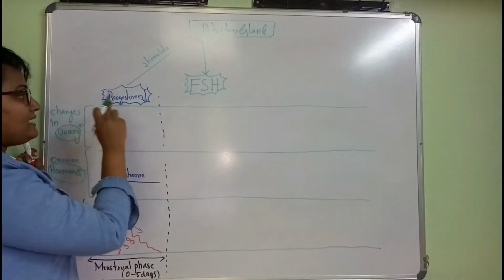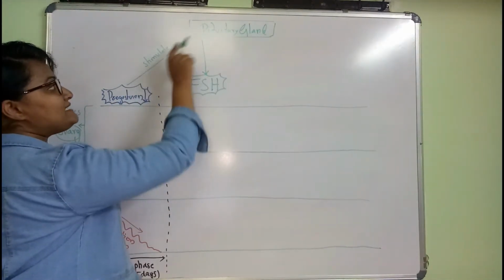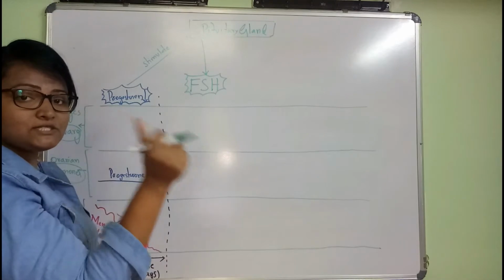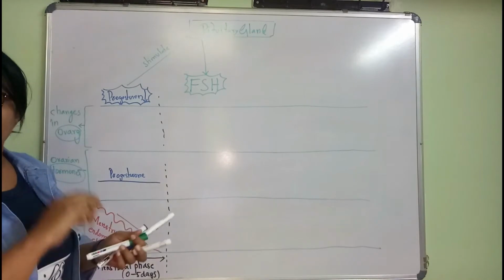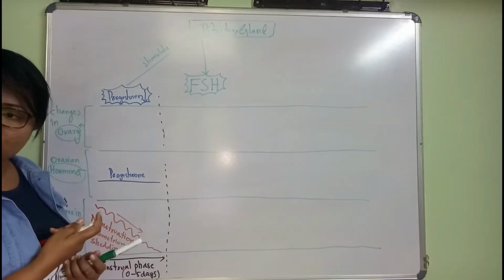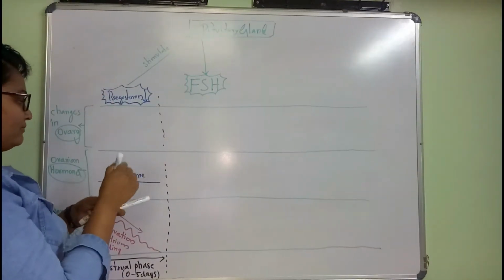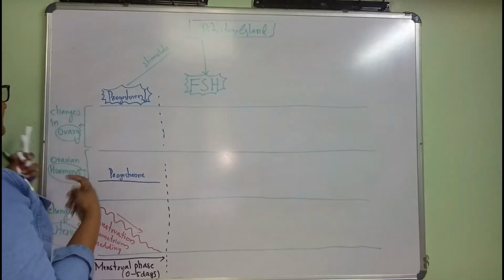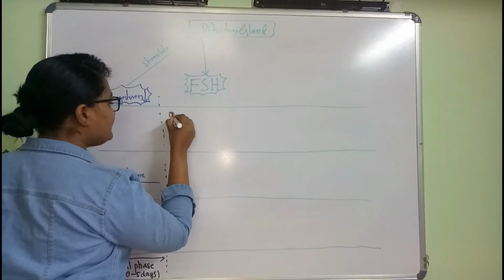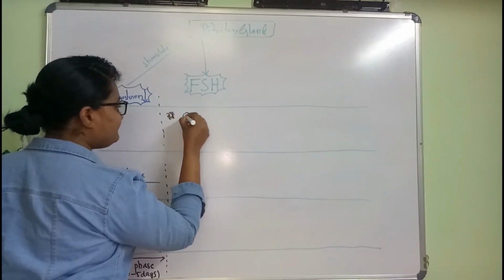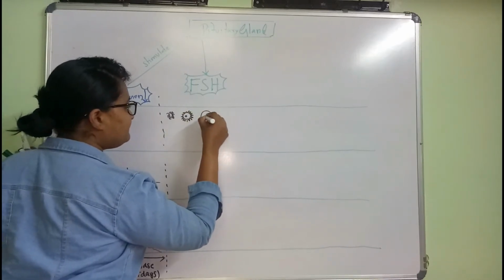Once there is a low level of progesterone, it stimulates the pituitary to release follicle stimulating hormone. Soon they release follicle stimulating hormone. Then what does it do? We know FSH helps the follicles to get developed.